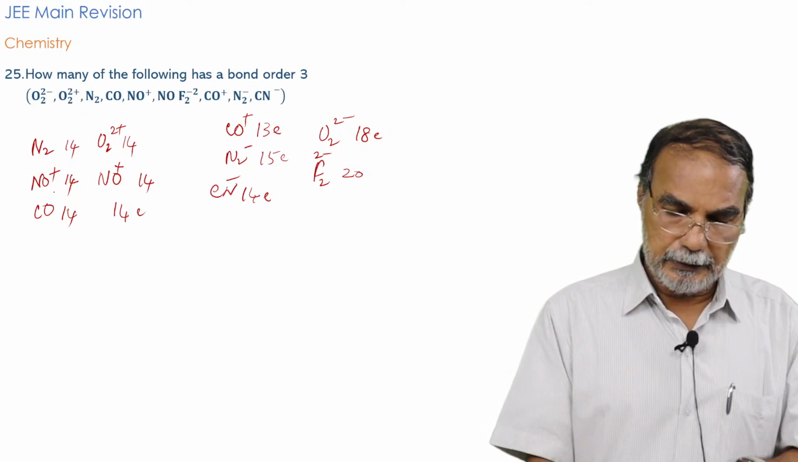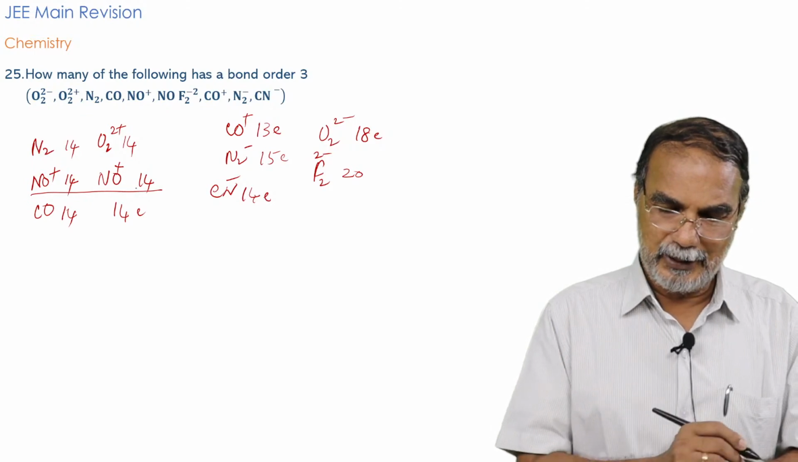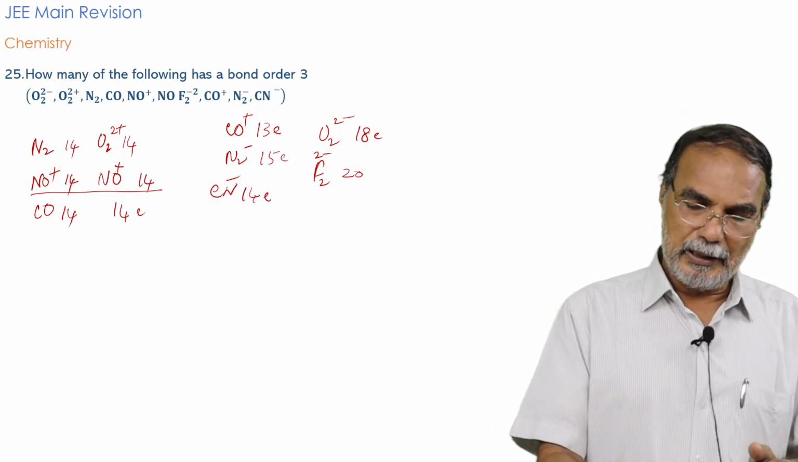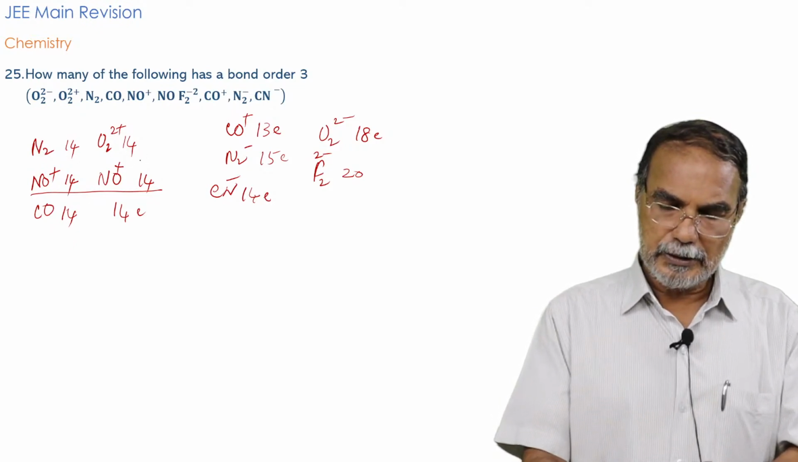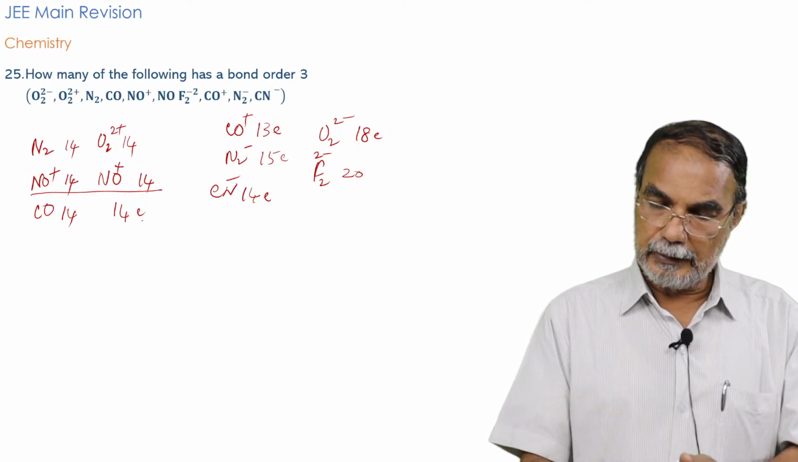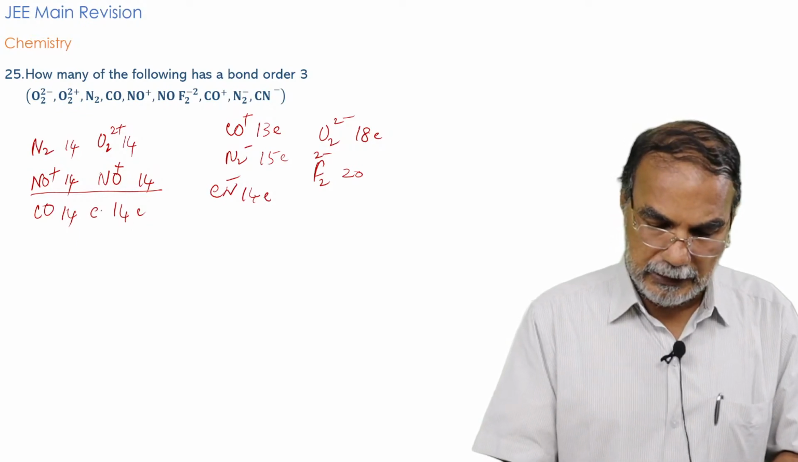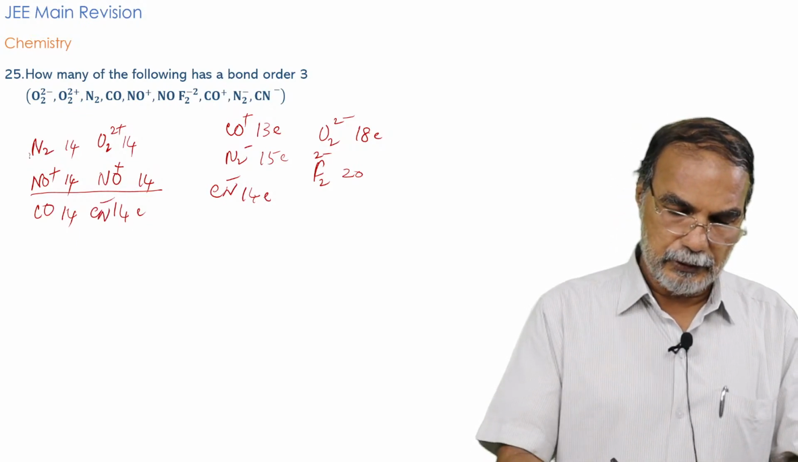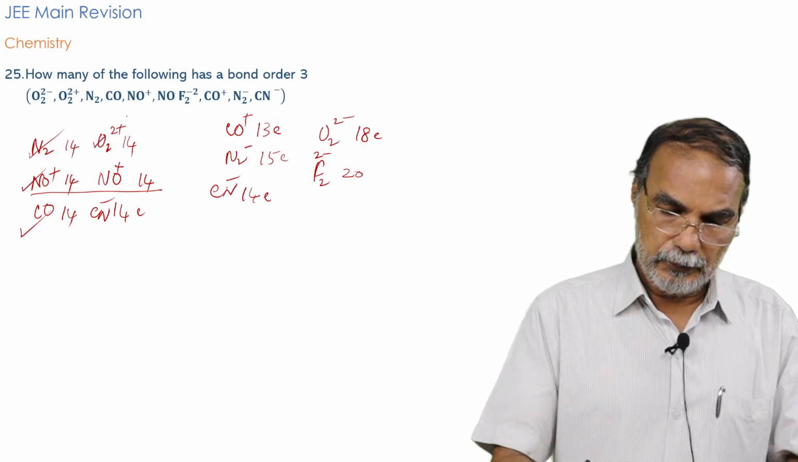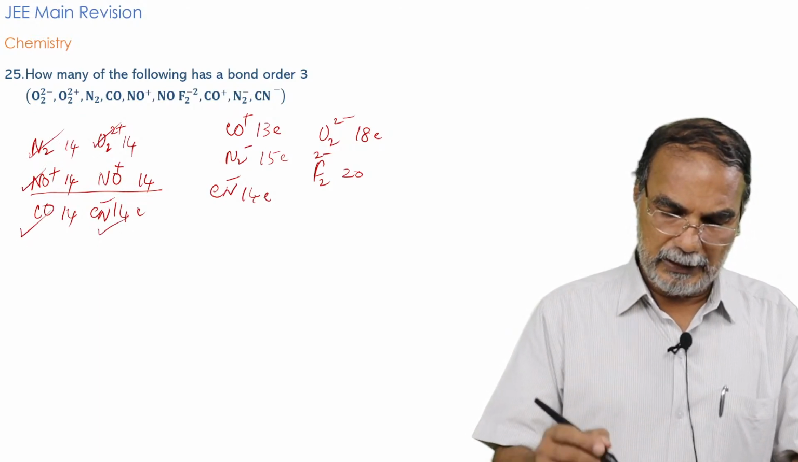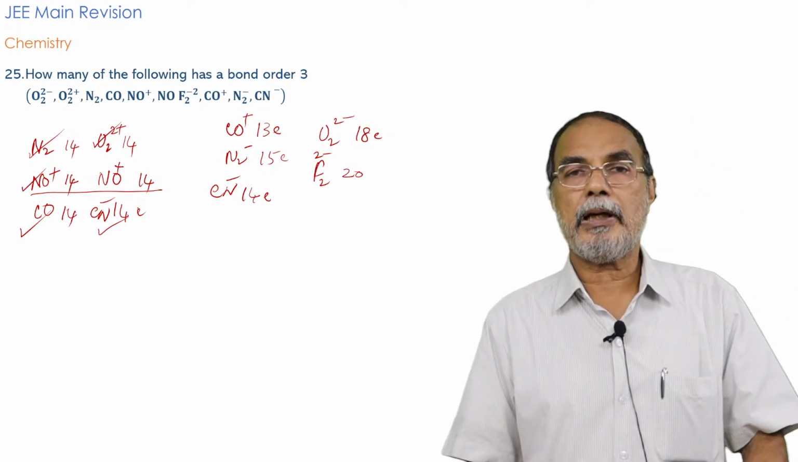Okay, that is written 2 times. NO plus is written 2 times. So N2 14 electrons, CO 14 electrons. Okay, then O2 2 plus 14 electrons. And the last one, what is the last one? CN minus 14 electrons. So N2, NO plus, CO, O2 2 plus, and CN minus. All of them have 14 electrons.